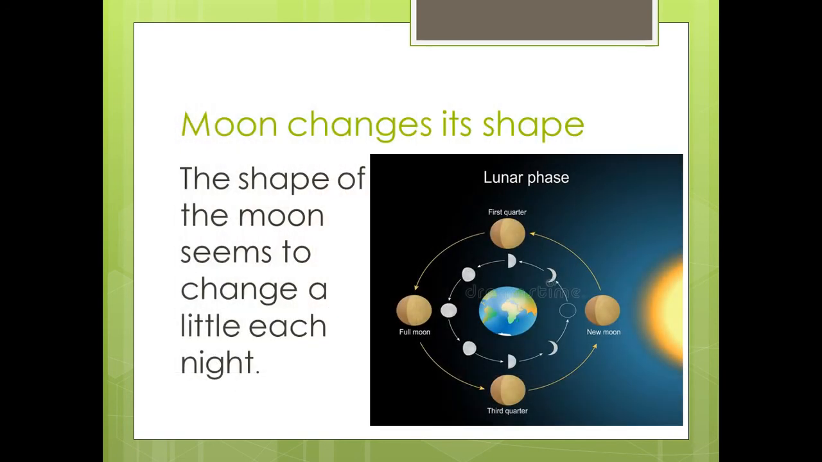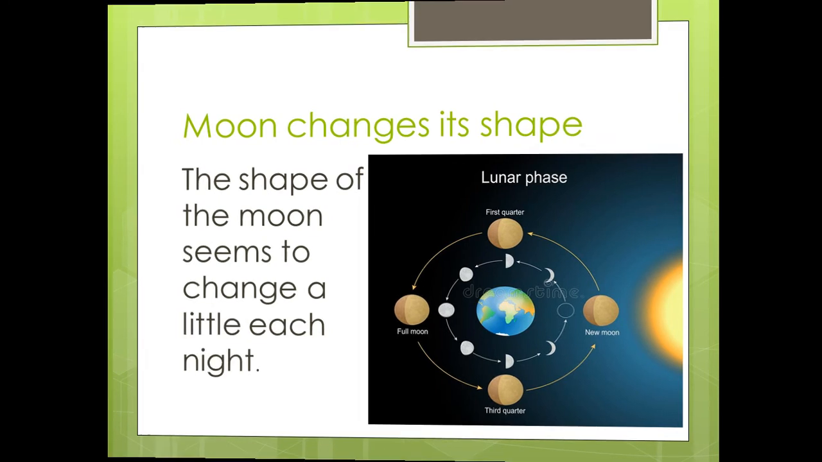The answer is the moon is revolving around the earth. Or the moon is orbiting the earth. The meaning of orbiting is revolving around the earth. But the moon actually doesn't change. It seems to be changed to us. These changes make a pattern that takes about 29 days or 1 month to revolve around the earth.